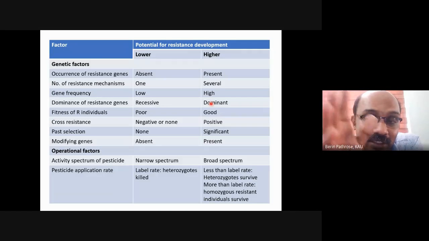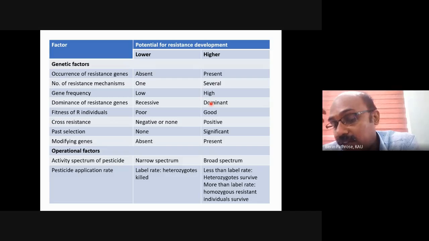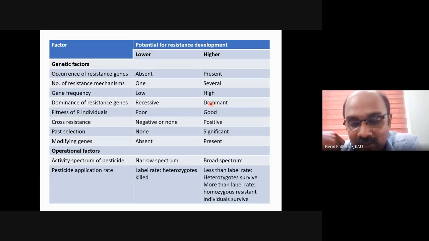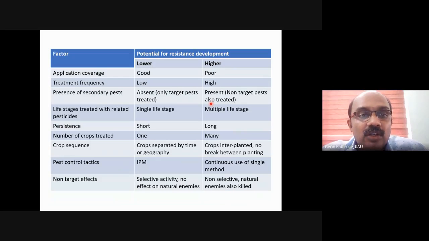But if you are using lower levels of pesticide or higher levels of pesticide, both can lead to greater chances of development of resistance. Lower the label rate, a large number of insects will survive. Higher the dose, all the homozygous resistant individuals will survive and it will lead to higher levels of resistance. So this pesticide application rate should be perfect, otherwise it will lead to quicker development of resistance.